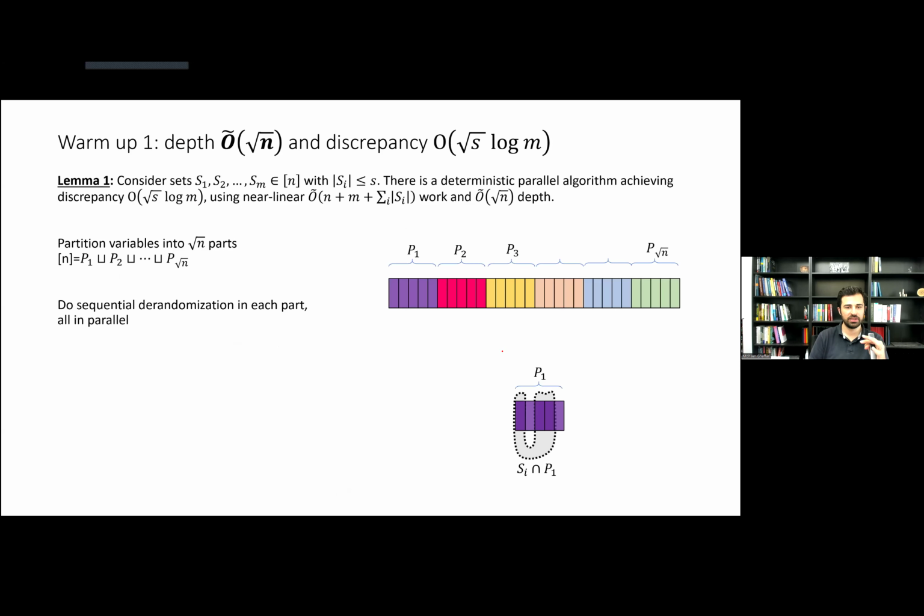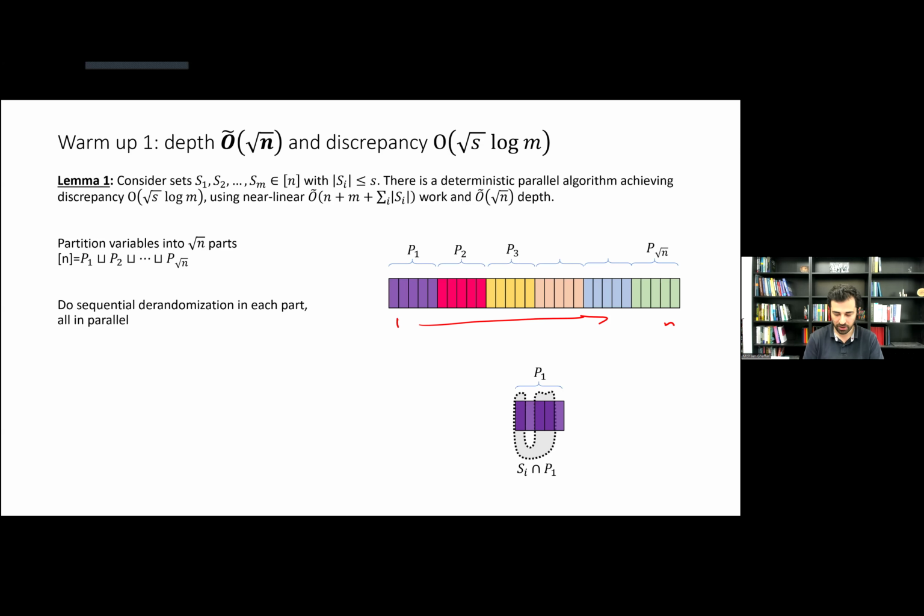So this one is actually very, very simple. Let's say I have these variables, just 1 to n. Let's partition them in a very naive way into root n parts, each of them of root n variables. Now I look at each of the parts completely independent of the other parts, and I have a discrepancy problem in each of these parts.